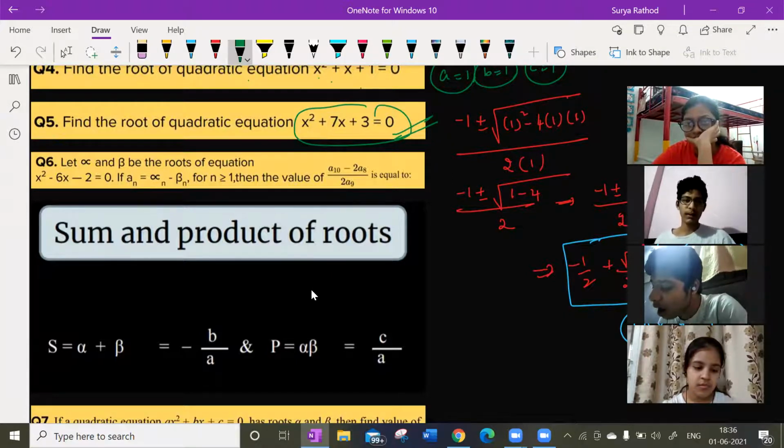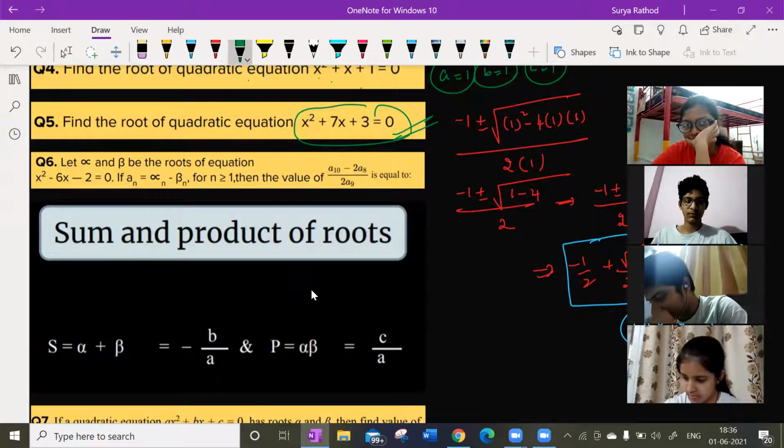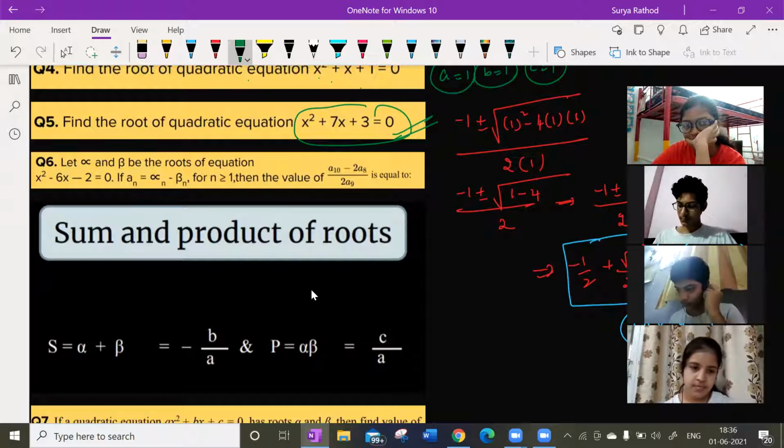Sir, I got minus 7 plus root 37 by 2, and minus 7 minus root 37 by 2. Yes. What about others? Have you all got? Sir, I got minus 7 plus or minus root 2 by 2.